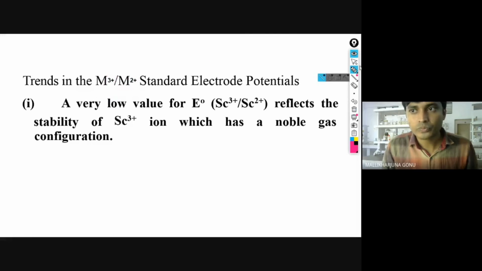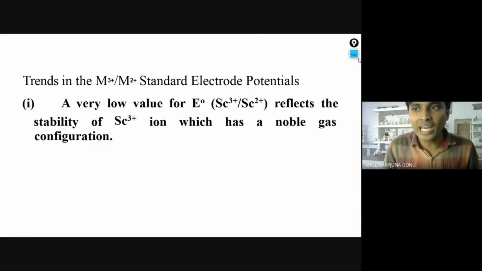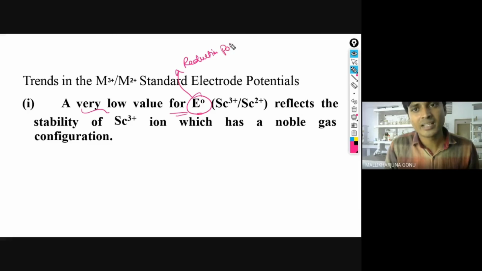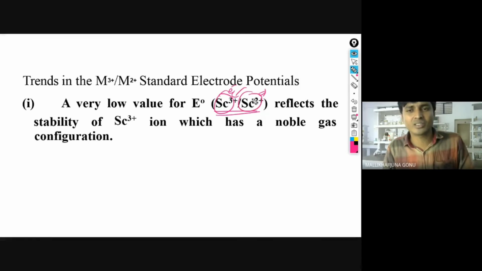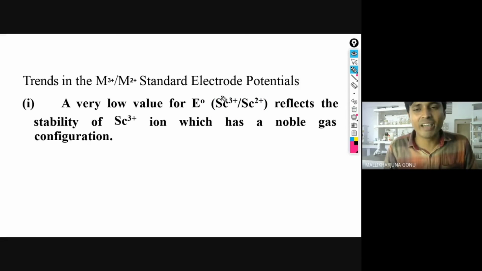Now, a very low value for E0, which is reduction potential. E0 for what? Reduction potential. Wherever you find E0, that means that is reduction potential. Why? Because scandium 3+ is already stable. How will you give it electrons and convert it into Sc2+? It's not so easy. It is already stable. That is the reason its negative value is very large. A very low value for E0. Both values have to be given, both negative values. So that is the meaning of that one.